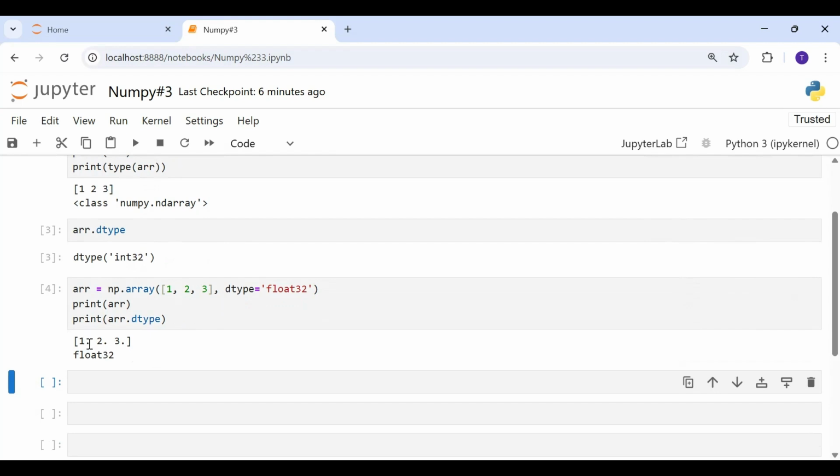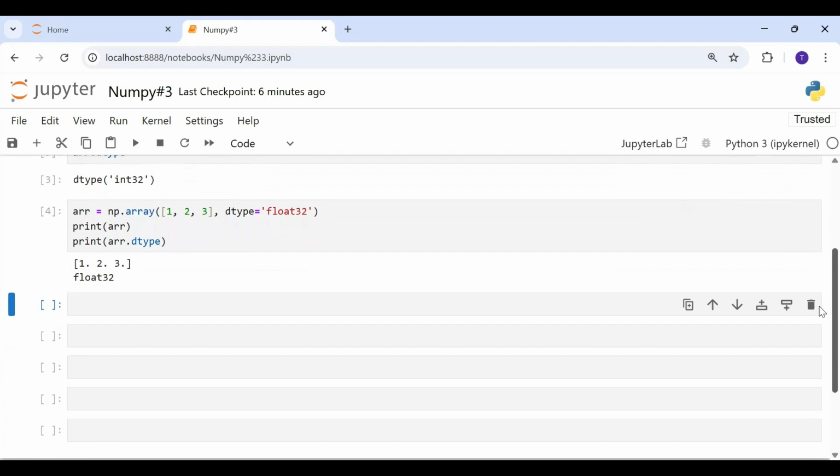You can see a decimal here, and the data type is also float32, as we have specified in the dtype argument. This is useful when you're optimizing for speed or memory, or when you're working with APIs and you want the data to be a specific type. In those cases, this really comes in handy.